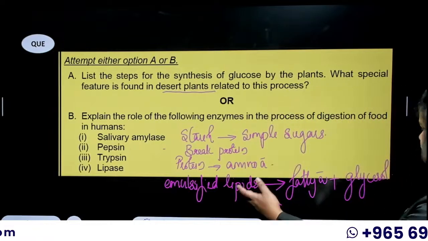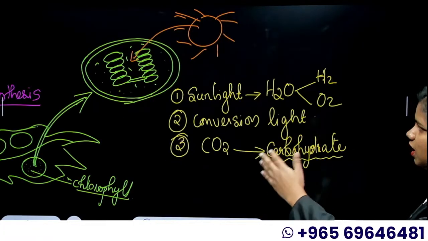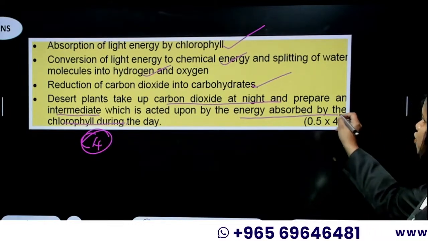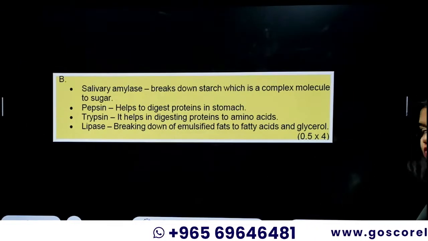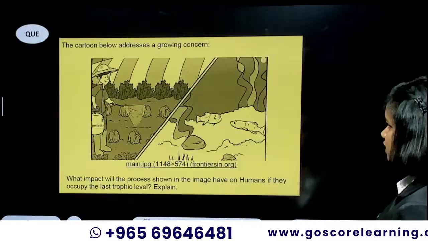Okay. So if you can write all those four, you will get half mark, which would be your 2 marks. That is 0.5 into 4. That's how the weightage is written.